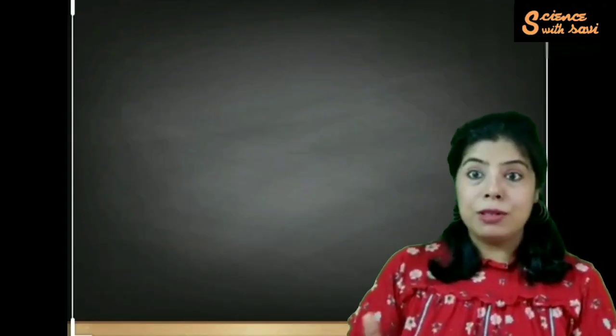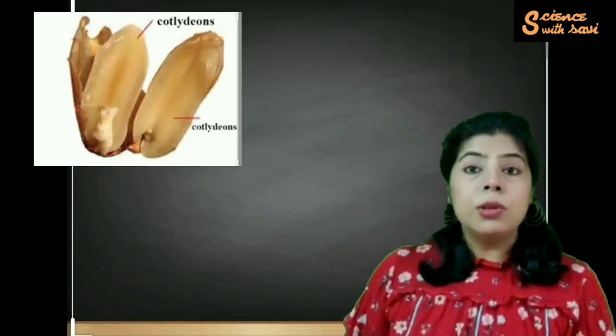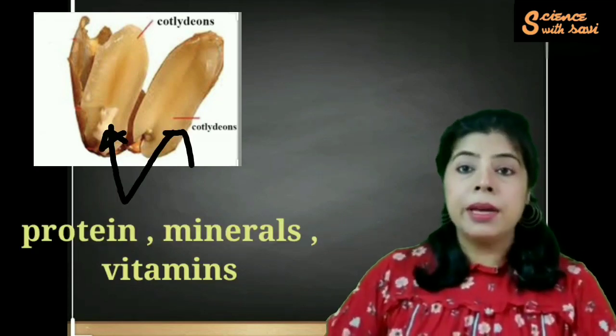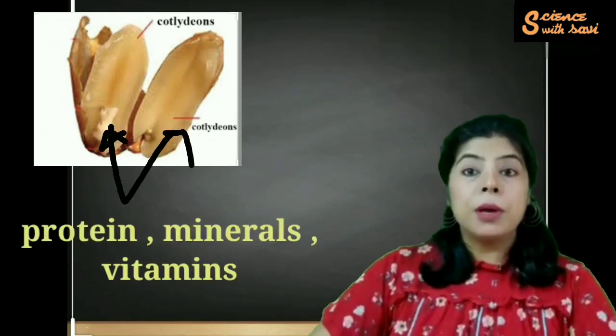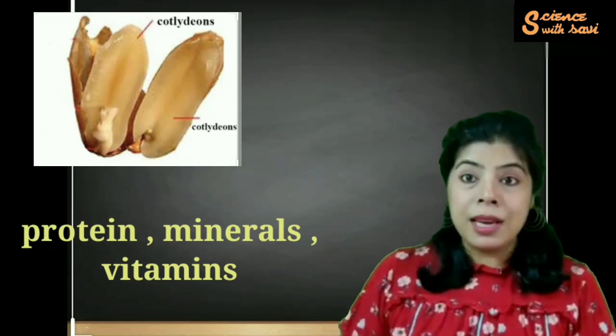So please understand this very, very clearly: monocot seeds have an endosperm as a food store and the dicot seeds do not have the endosperm. They get the food energy from the cotyledons. So these cotyledons are rich in vitamins, minerals, proteins because they are giving nourishment to the seed till the seed develops its own roots and leaves, till the roots and leaves develop into the sapling or into a baby plant. Till that time, the nutrition and nourishment is received from these food stores.